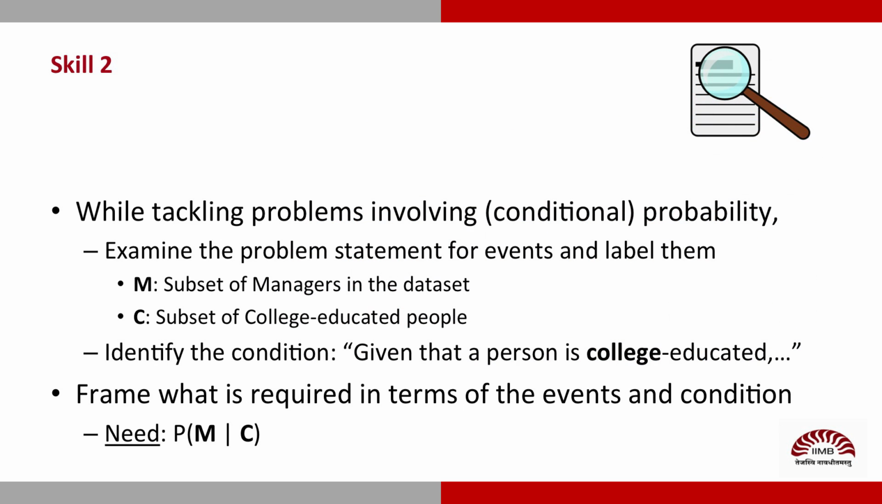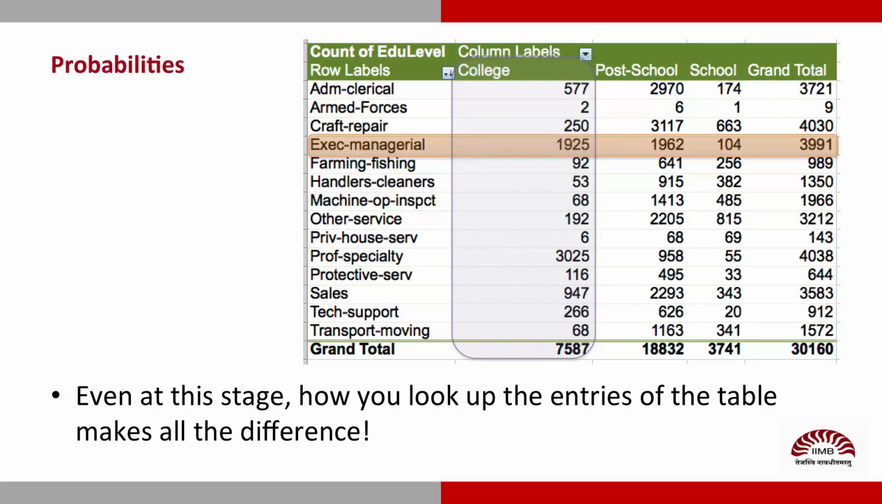The second survival skill is to frame what is asked as a conditional probability. Most people tend to go wrong here. The condition in our case is that someone chosen at random from our data set is college educated. This is the event C. So what we are asked is the value of probability of M given C. And the other question asks us to calculate the probability of C given M. That was smart. We are now ready to answer both of our questions with this one table.